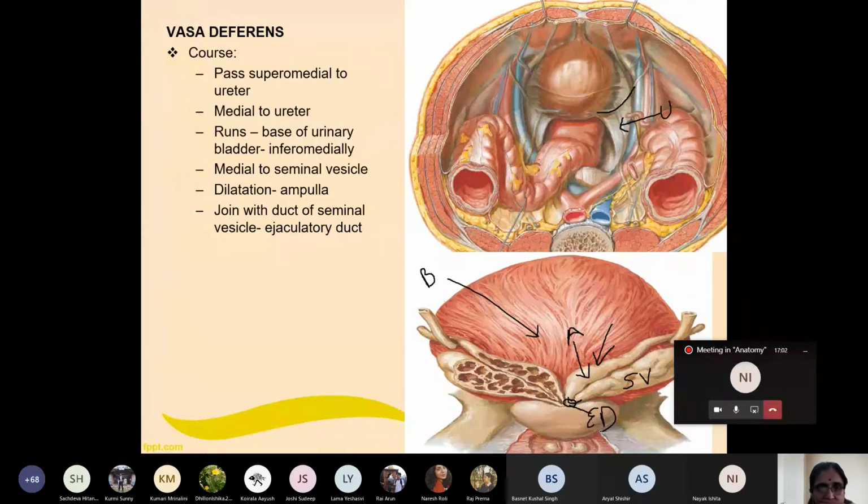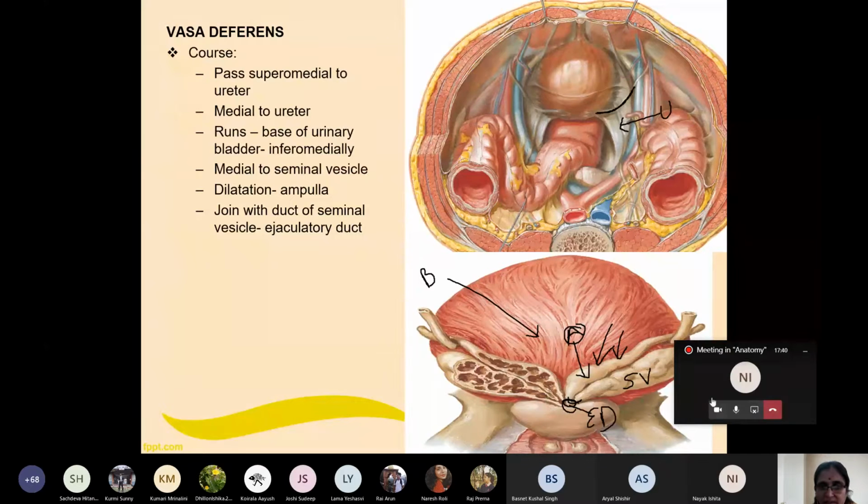So again I repeat here, this is very important. Then after passing along the lateral pelvic wall, it crosses the ureter superiorly from lateral to medial. It reaches the base of the urinary bladder. At the base of the urinary bladder, it runs inferomedially, where it dilates to form the ampulla of the vas deferens. It lies medial to the seminal vesicle. The ampulla of vas deferens unites with the duct of seminal vesicle to form the ejaculatory duct. This is how you can also produce the sentence.